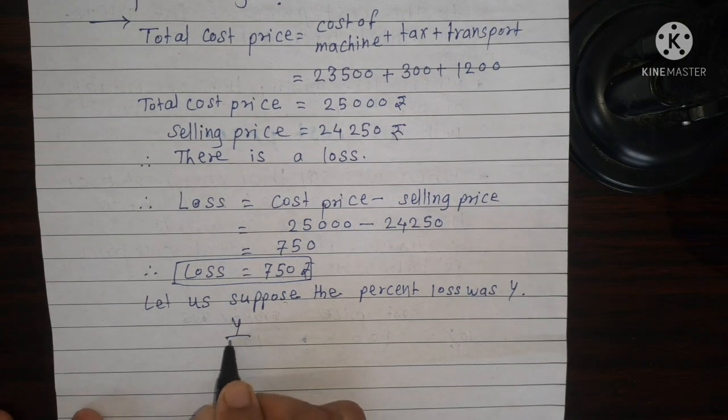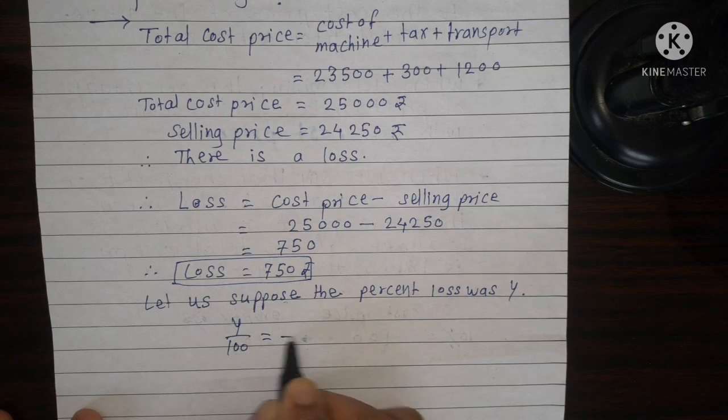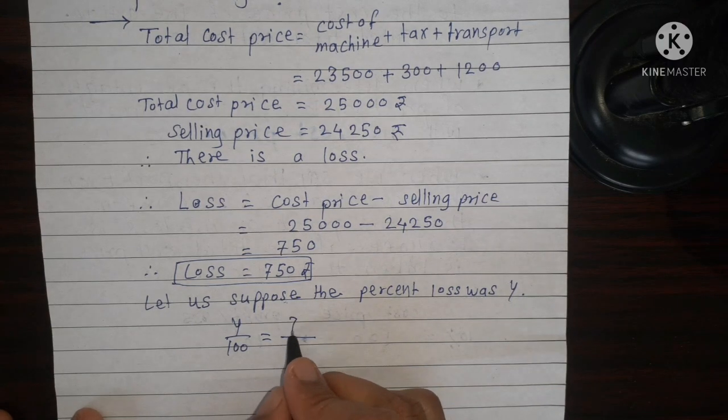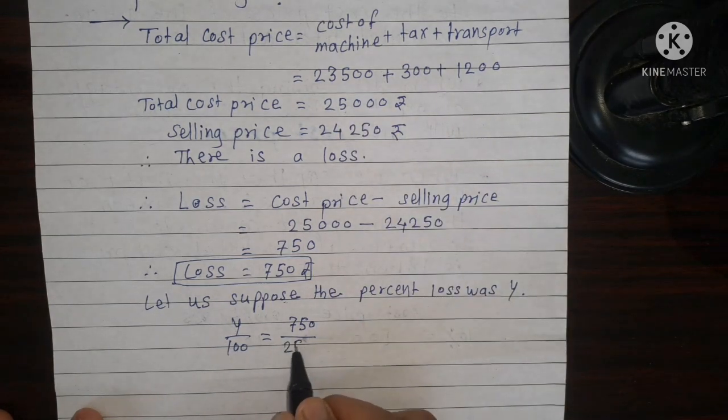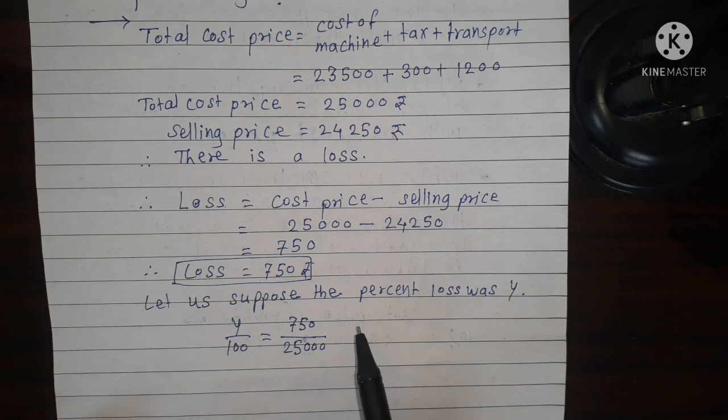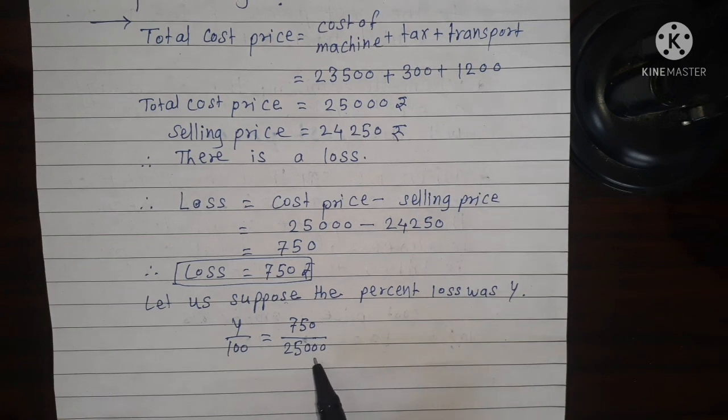Y upon 100 is equal to loss 750 out of cost price 25,000. Remember that we find a percent loss on the value of cost price. 750 out of 25,000, and we find percent, so y out of 100.